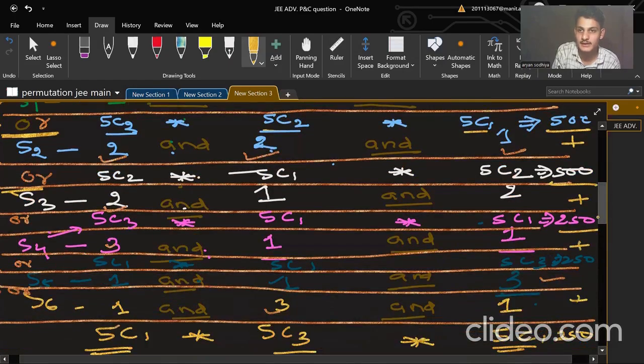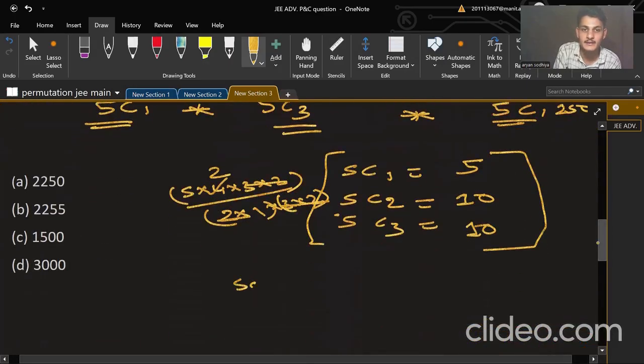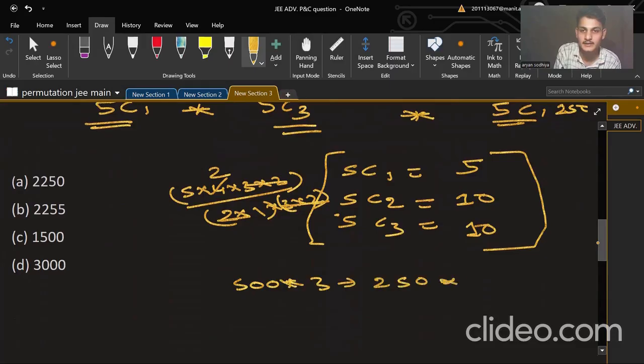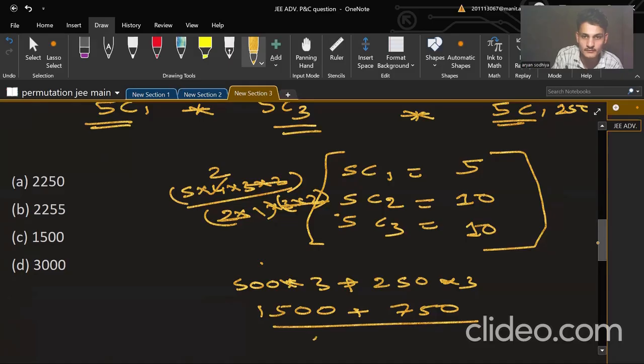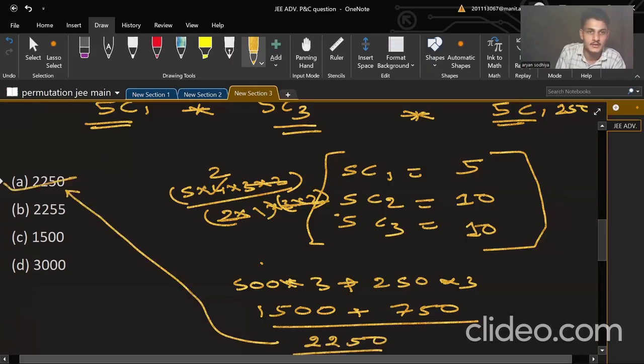Adding them and adding them. If you notice, 500 is coming 3 times and 250 is coming 3 times. So I will add both of them. 500 into 3 comes to be 1500 and 250 into 3 comes to be 750. Adding both of them, my answer becomes 2250. The first option is correct. 2250.